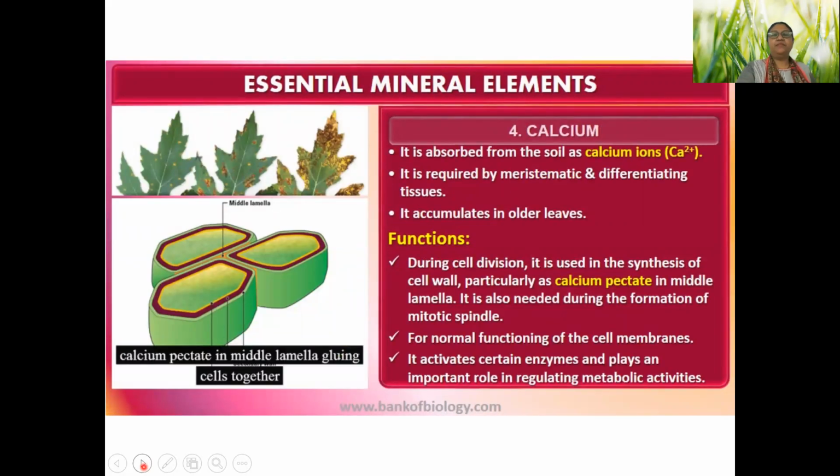Next is calcium. It is actually required by meristematic and differentiating tissues. And you know that the first layer of cell wall that is laid after cell division, that is middle lamella, is having calcium and magnesium pectate. So it is required in high amount. Apart from that, for formation of spindle also, calcium ion is required. Okay.